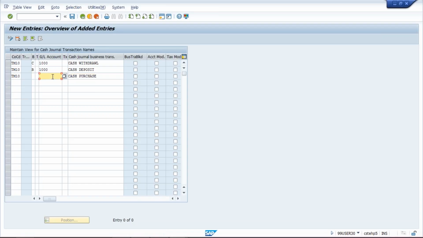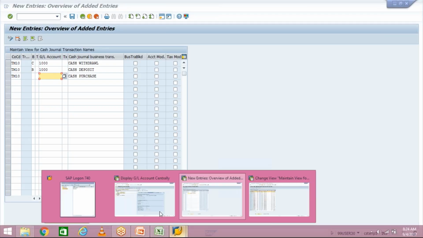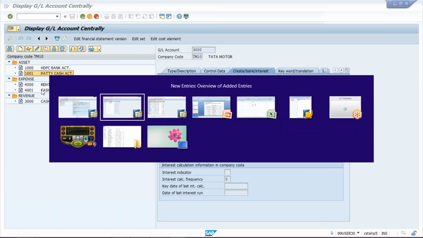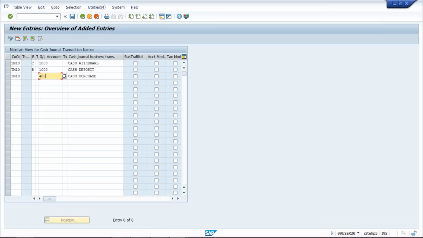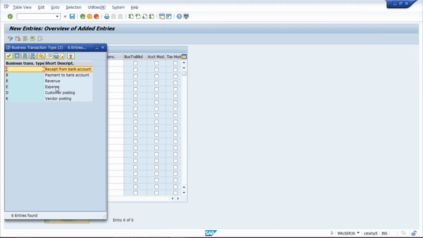So during cash purchase, again petty cash GL will be there on one side, and on the other side cash purchase GL will be there. So what is the cash purchase GL number which we have created? Cash purchase GL number is 4001. So I am going to link the 4001 GL number here, and click on drop down, and business transaction type will be cash purchase,